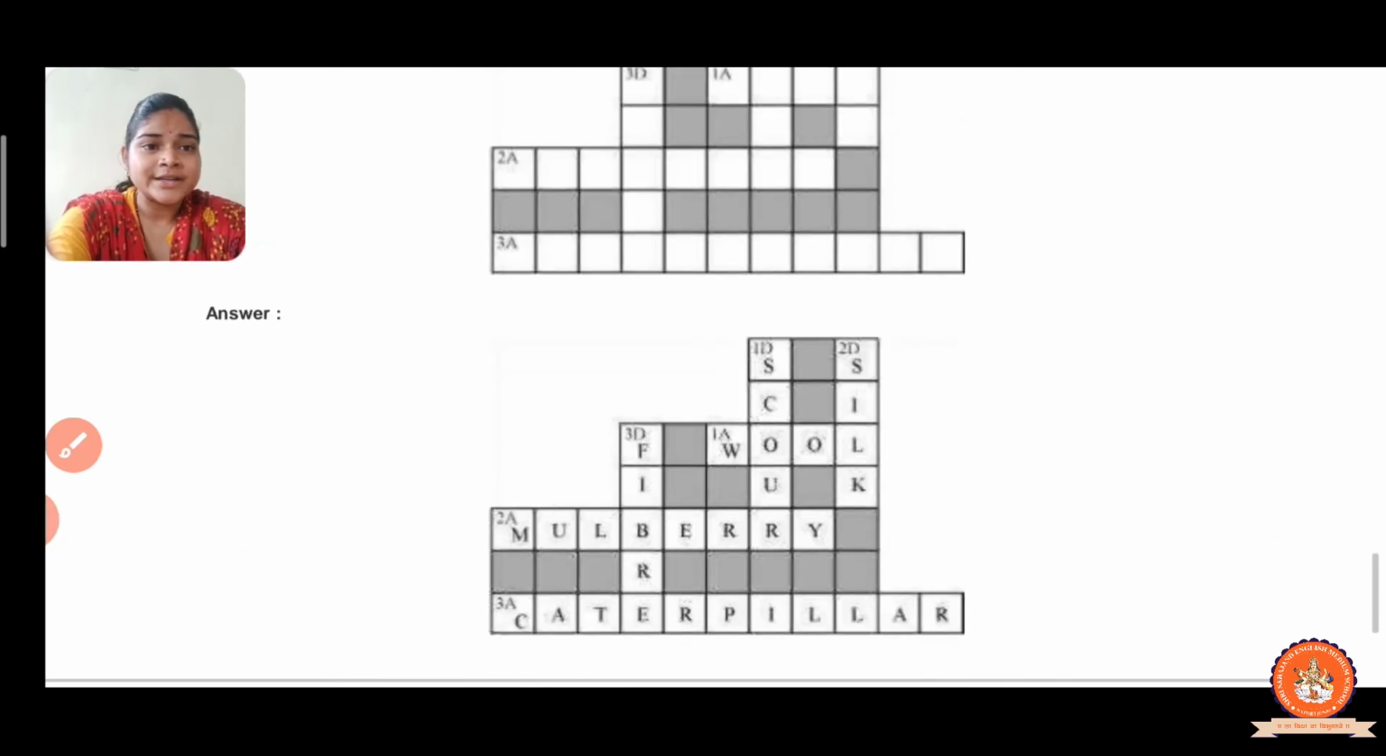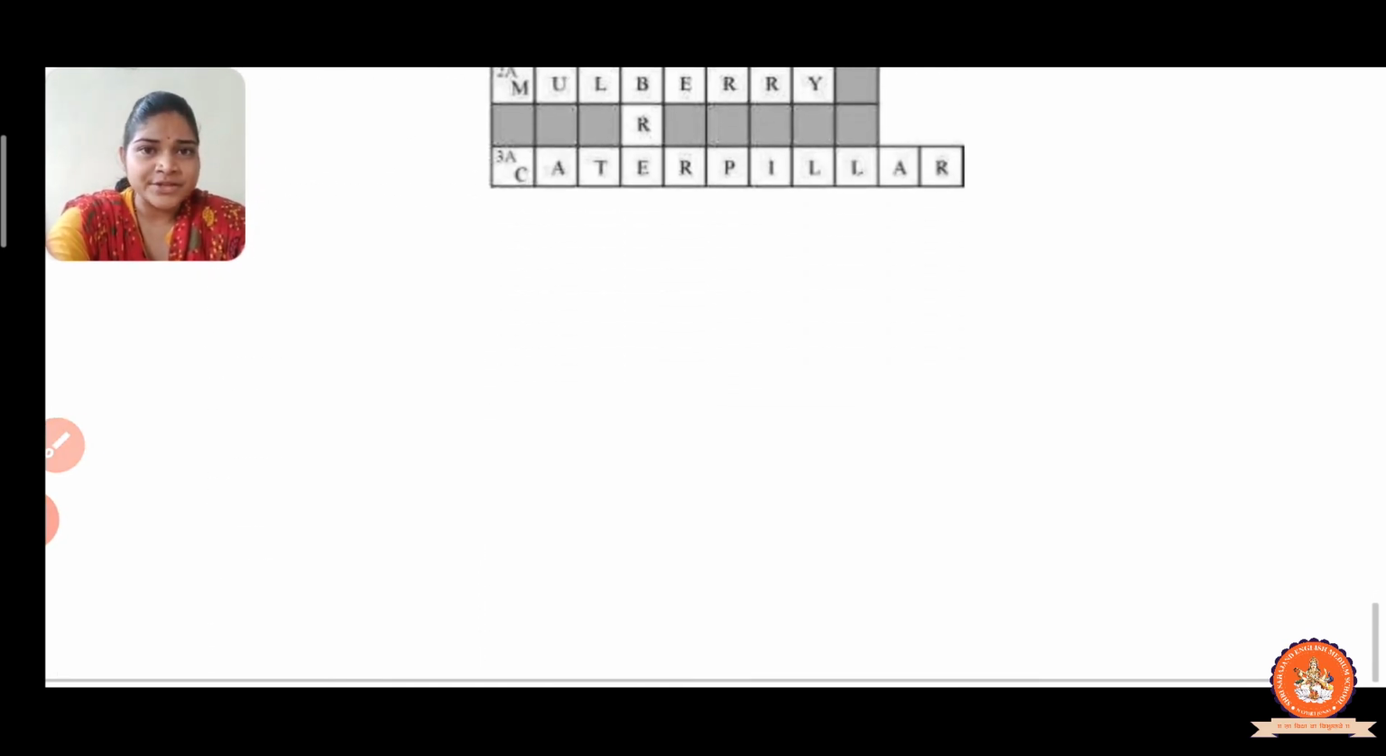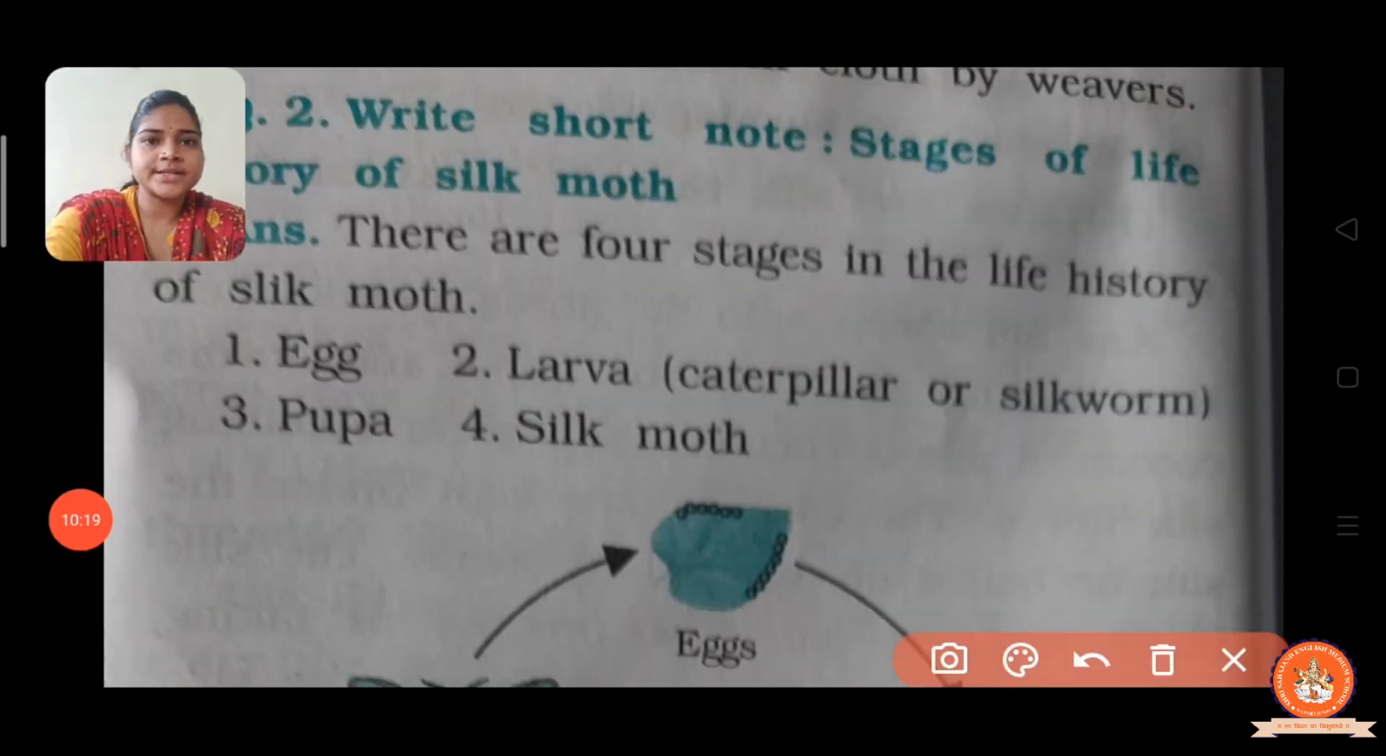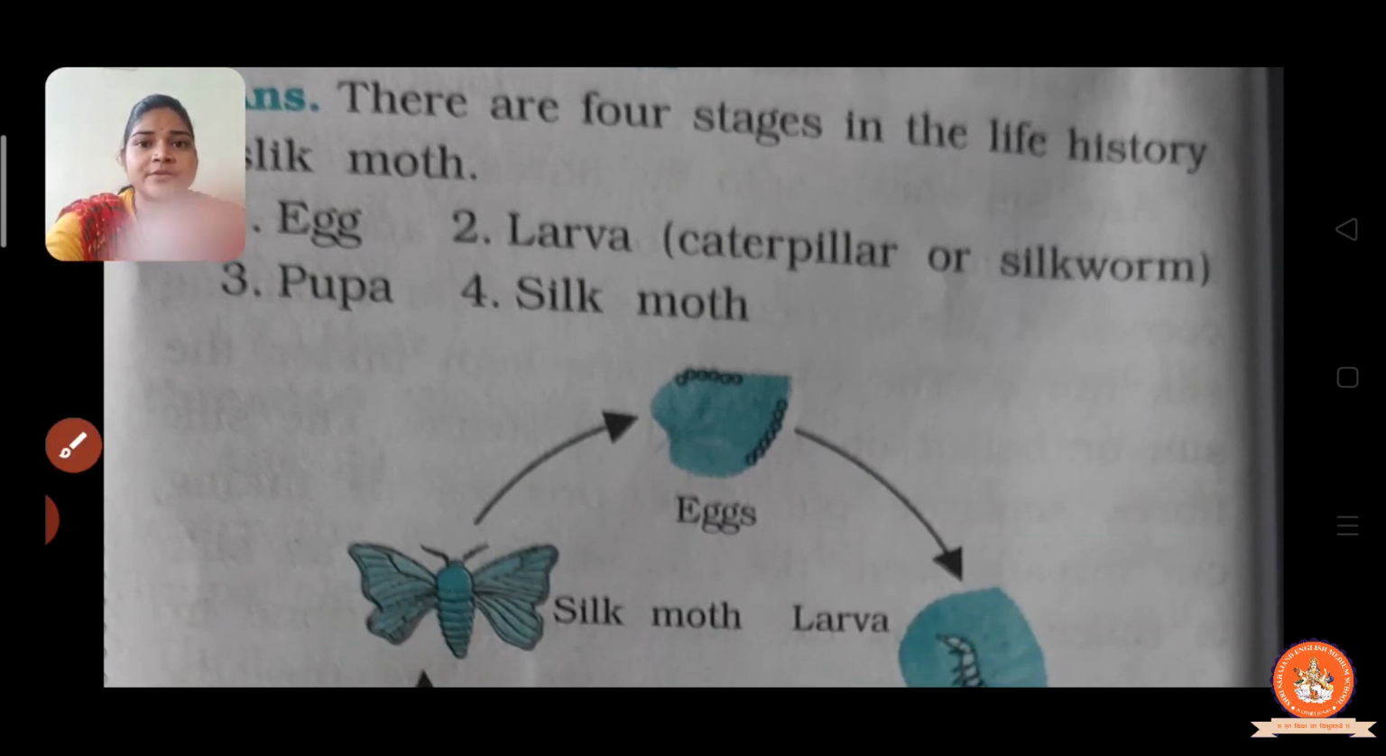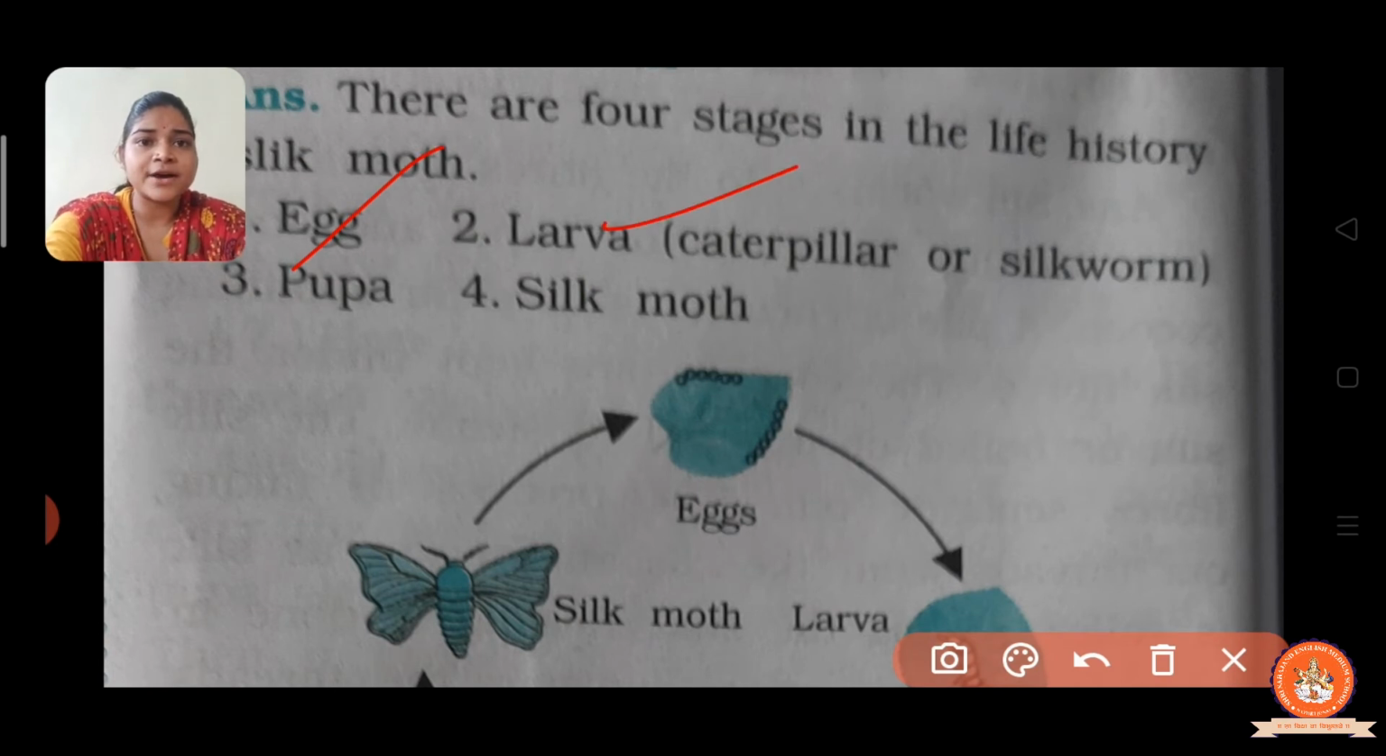Now students, one more extra question that is not given in your textbook. Let us see. The question is, write a short note on the stages of life history of silk moth. In the life history of silk moth, there are 4 stages. Which ones? The first one is egg, then larva, then pupa and silk moth. These are the 4 stages of life history of silk moth, right? Now let us discuss in detail.